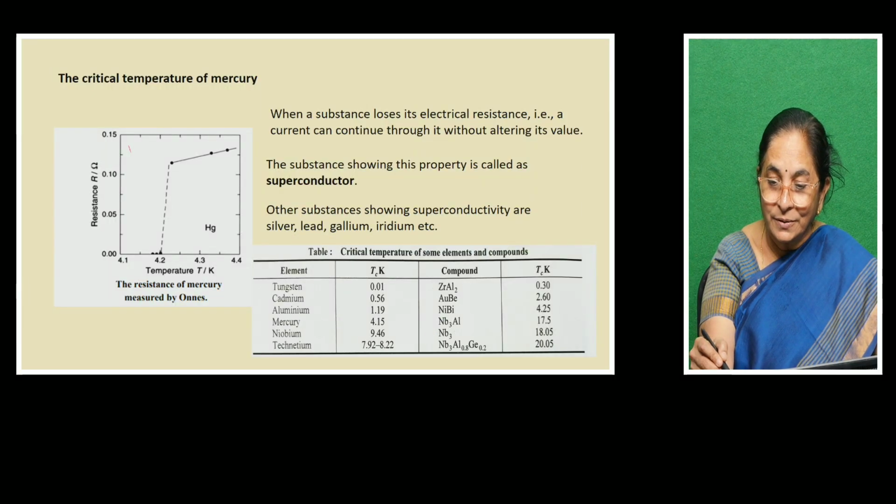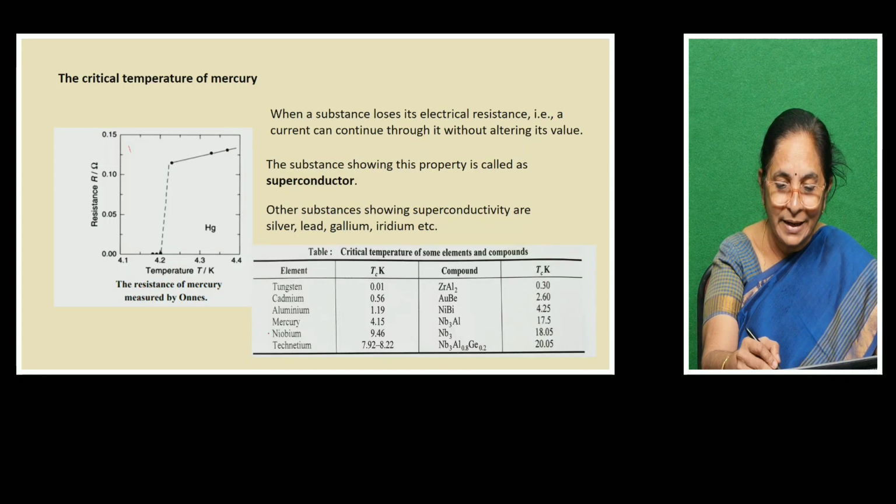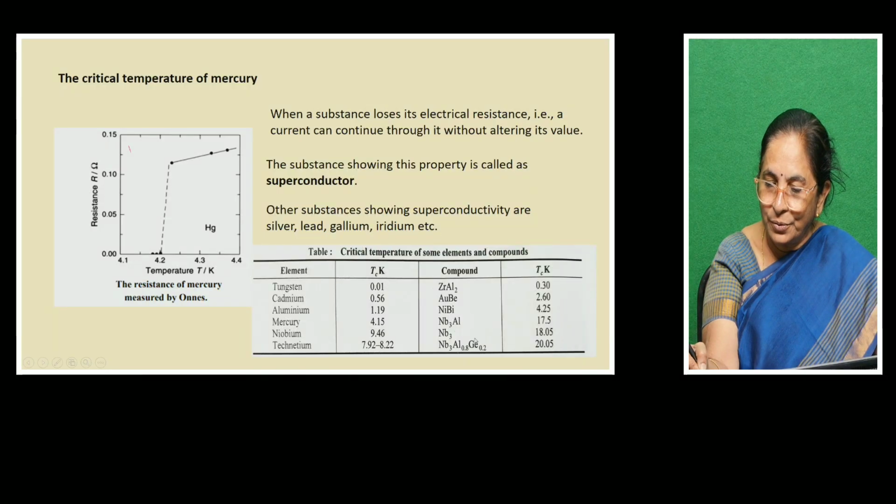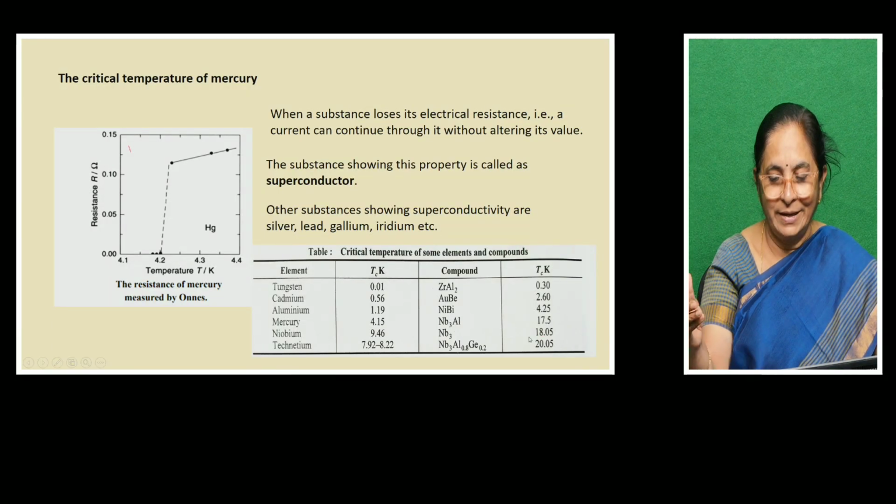These are the elements, and these are the alloys, combinations of elements, that's why we call them compounds. For example, mercury, as we said in the previous picture, is 4.2 Kelvin, so approximately around 4.15 Kelvin it takes place. For this compound the critical temperature would be around 20.05 Kelvin, like that.